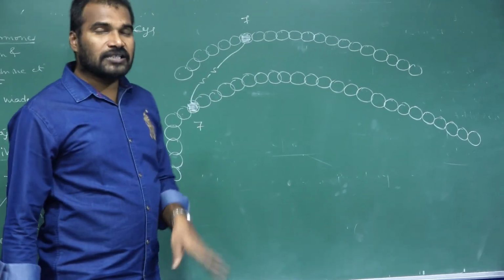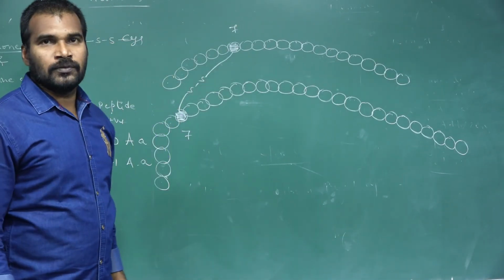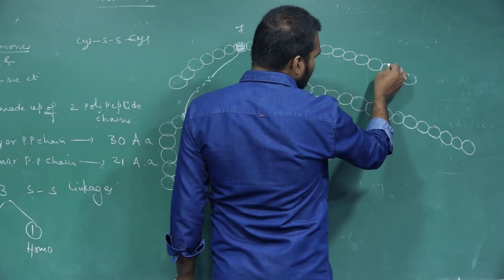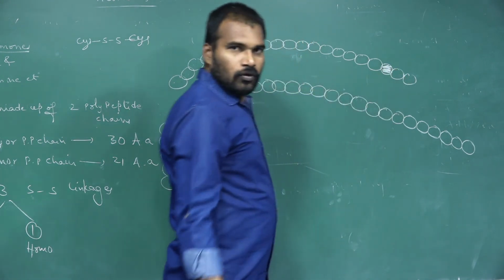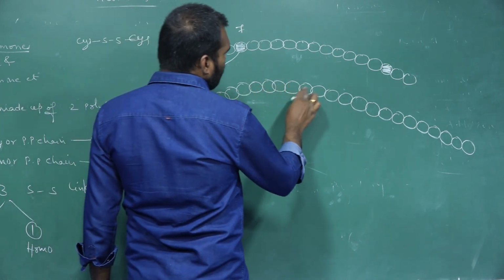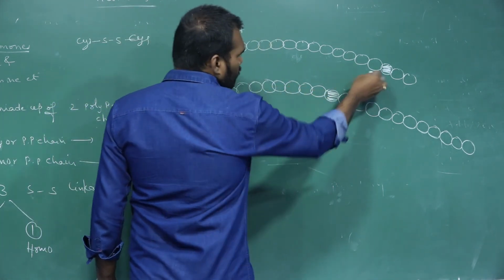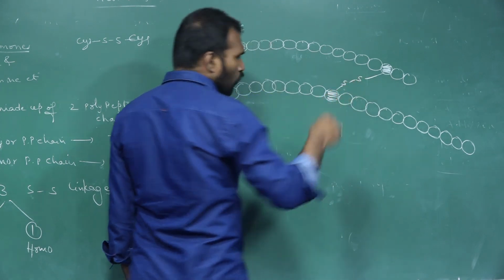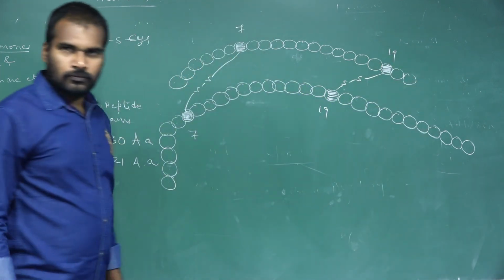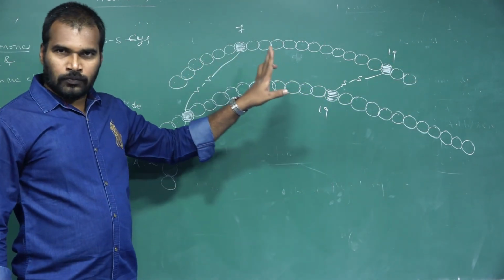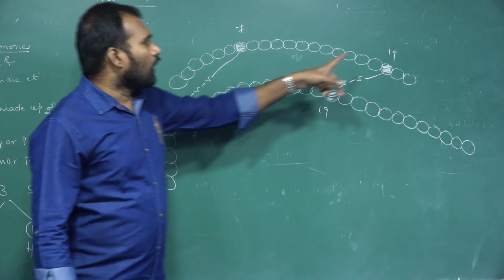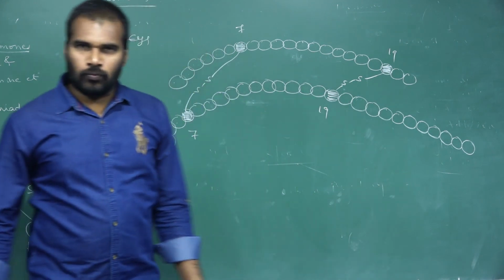Next, one more SS linkage between the 19th amino acids of both. Here 19th means, this is total 21, this is the 19th one. Here this is the 7th, 8th, 9th, 10, 11, 12, 13, 14, 15, 16, 17, 18, 19. This is the 19th one. Between these two, one more SS linkage. This is the 19th and this is also the 19th. It is also hetero. So 2 hetero SS linkages between the 7th amino acids and the 19th amino acids of the 2 peptides.